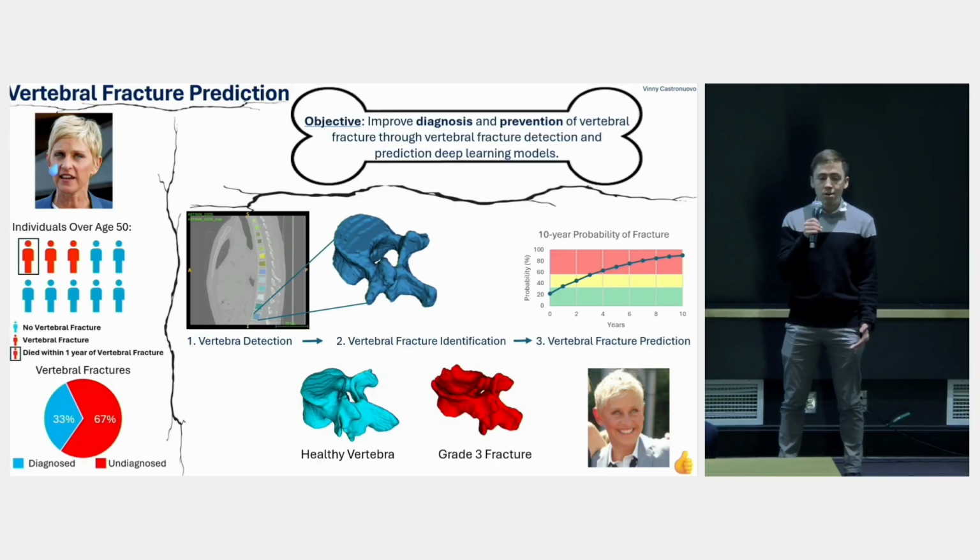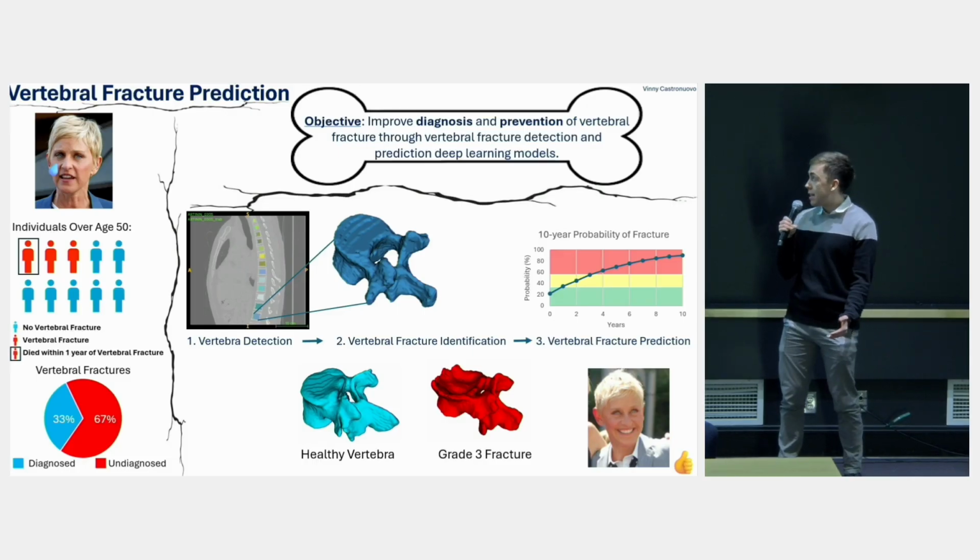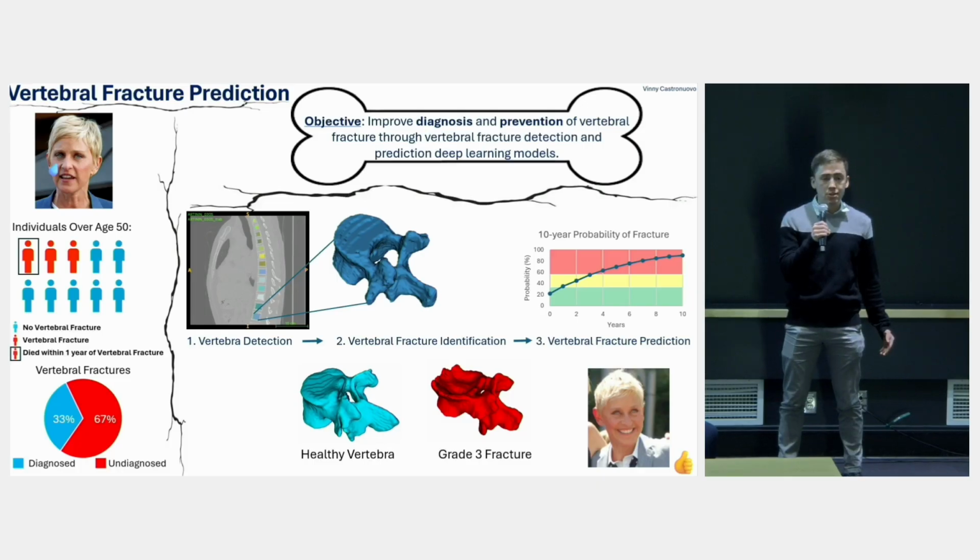And this model will also output a list of clinical risk factors and bone properties that are most highly associated with the identified fracture. And that brings us to our final model, which will use longitudinal scan data along with the clinical risk factor and bone property data to output a 10-year probability of fracture for Ellen. And we'll also see which interventions may be able to modify that 10-year probability of fracture and incorporate that into our model.